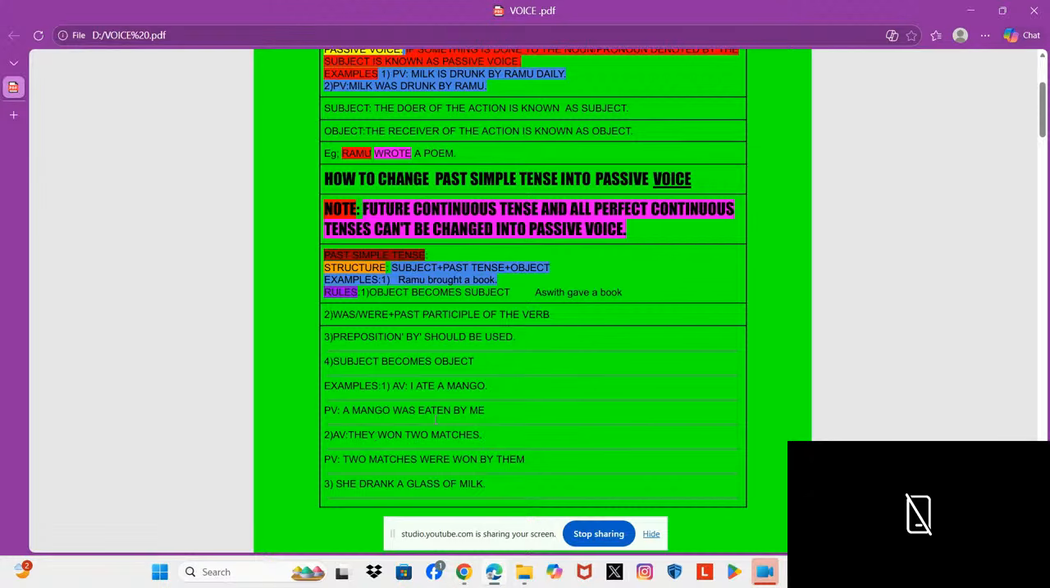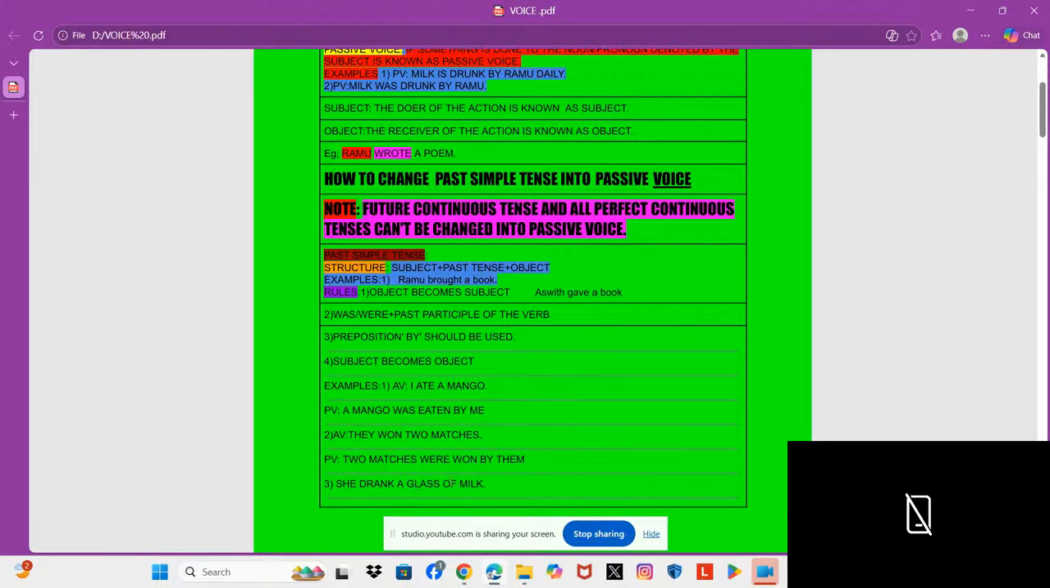So next, one more example. They won two matches. What is the subject? They. Won is past tense. Two matches were won by them. Here two matches is plural. That's why we have taken the helping word were according to rule 2.